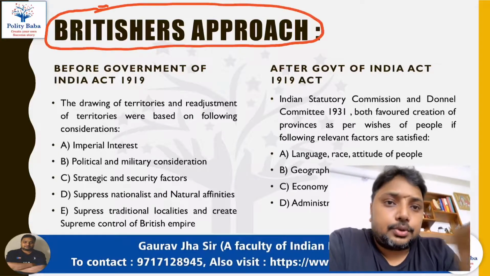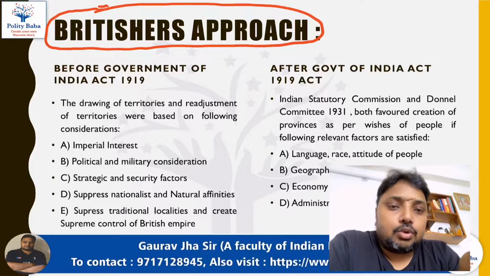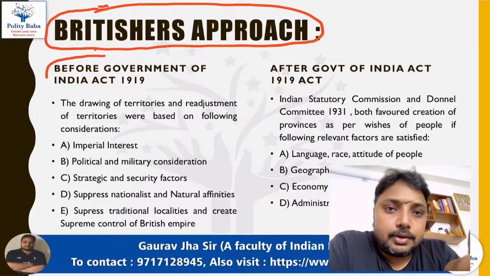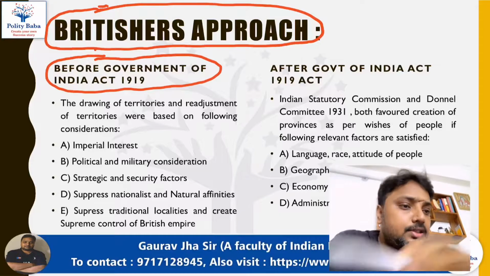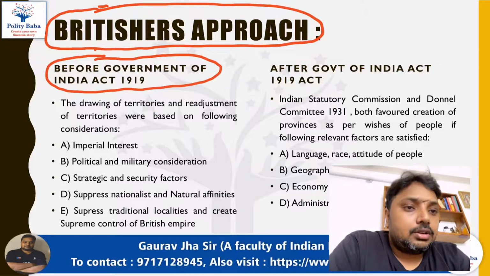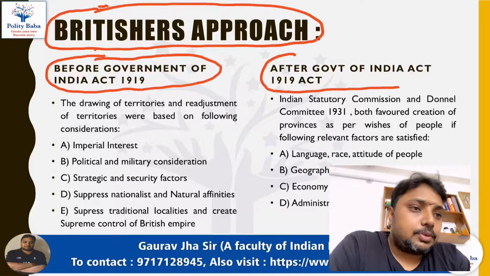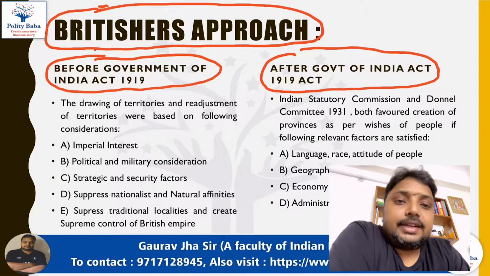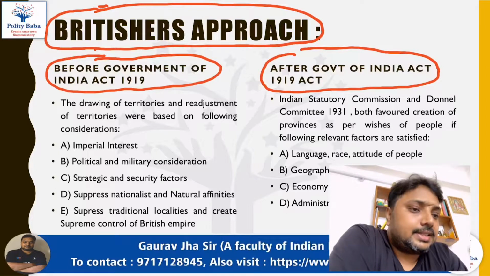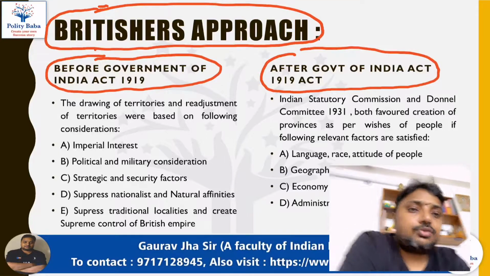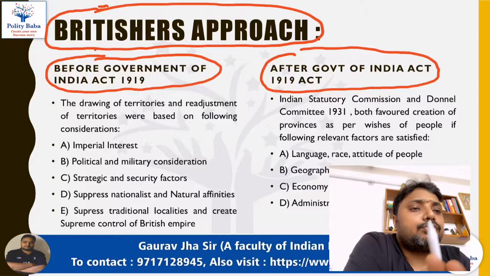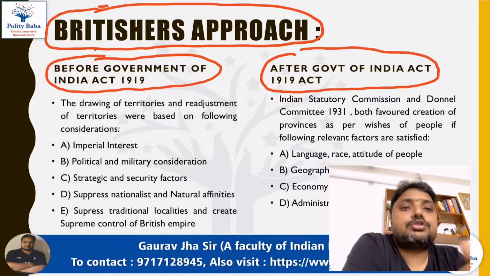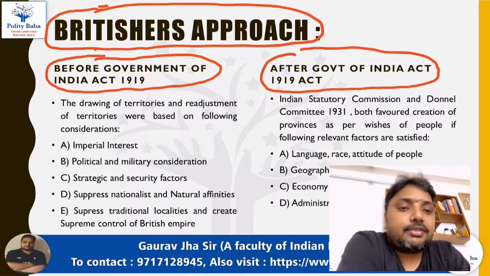In the Britishers' approach, you will first see what the Britishers wanted before the Government of India Act 1919, and second, how the Britishers' policy changed after the Government of India Act 1919. So let's see and understand. It is discussed here that before the coming of the Government of India Act, Britishers were never interested in forming any provinces or states on the basis of the people's choice. So basically, it was not in the favor of the people.